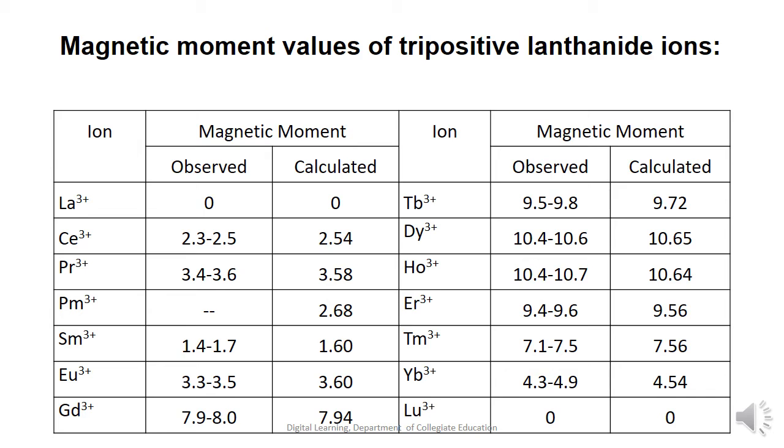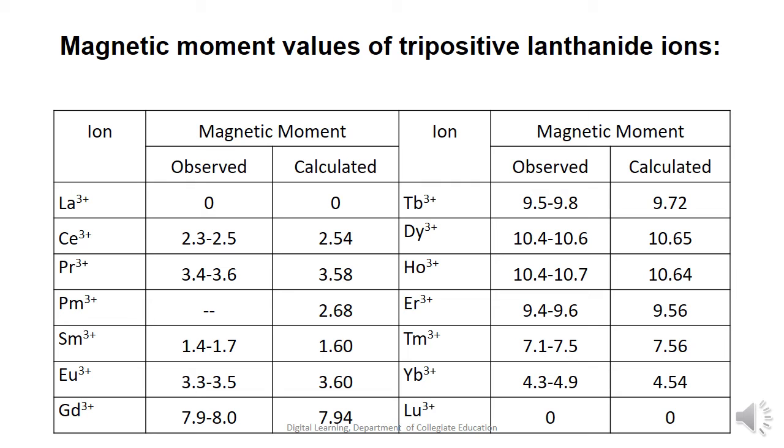Here are some of the observed and the calculated values of the magnetic moments of the tripositive lanthanide ions. We can say that the compounds containing lanthanum 3+, lutetium 3+, cerium 4+, ytterbium 2+ ions are found to be diamagnetic in nature, as they do not have any unpaired electrons. The rest of the trivalent lanthanide ions are paramagnetic in nature, as they contain unpaired 4f electrons.